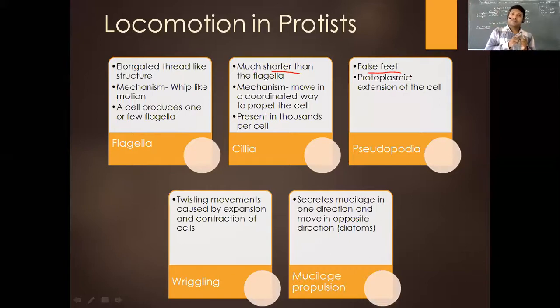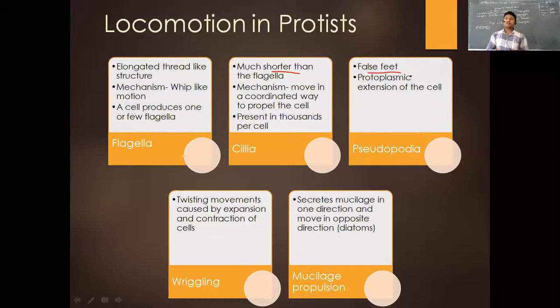If it is going, let's say, upwards, the thrust from the fuel that is burned is produced on the bottom side, and that thrust pushes the entire rocket towards the top. Similarly here also something similar happens, where organisms like the diatoms produce mucilage, which propels the organisms in the opposite direction.